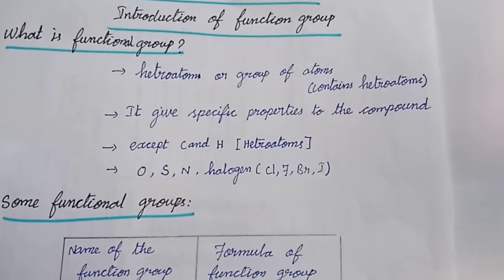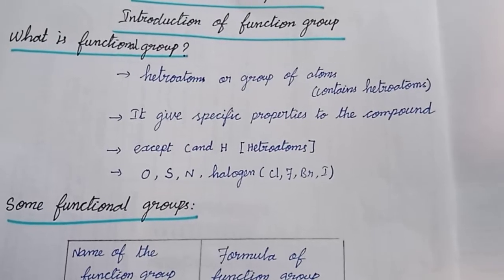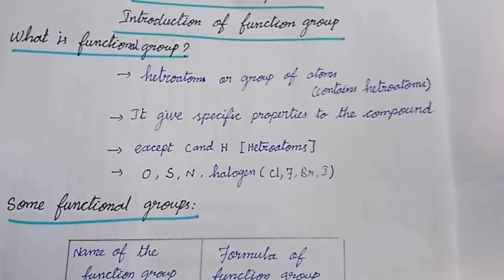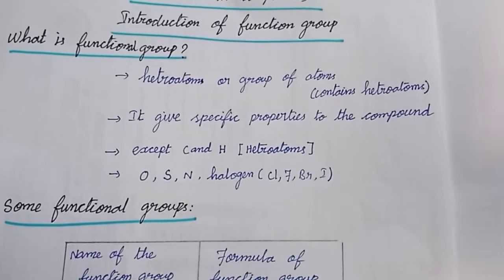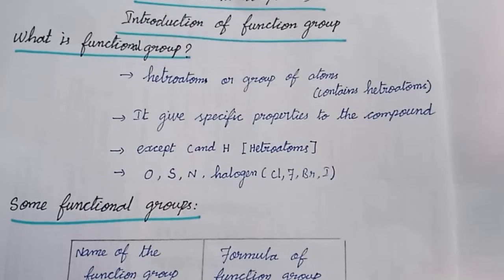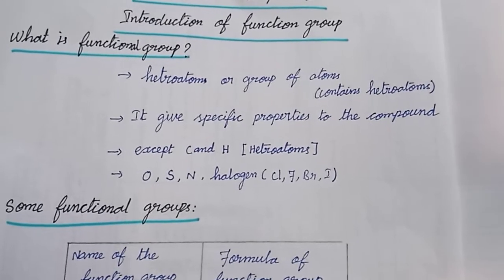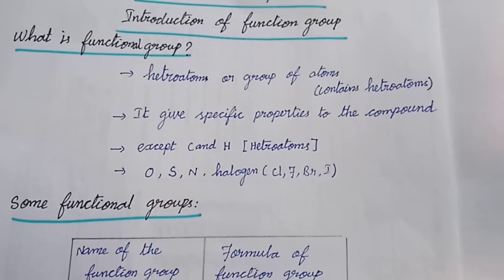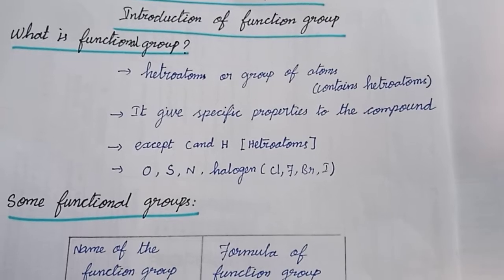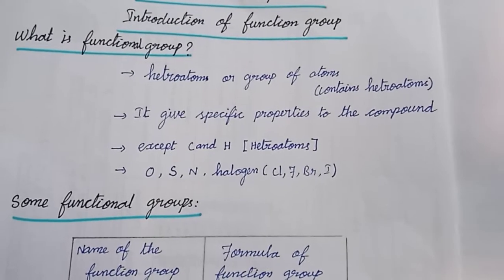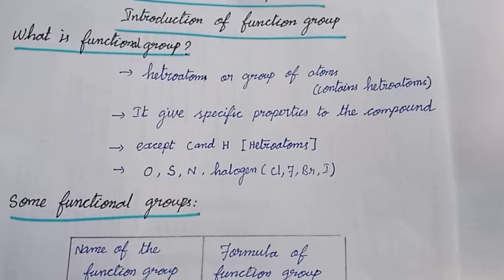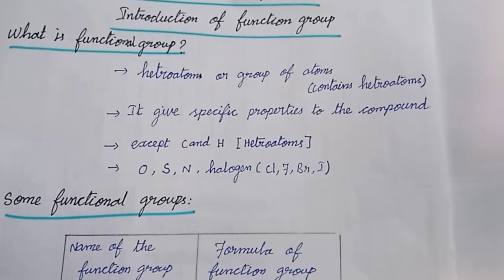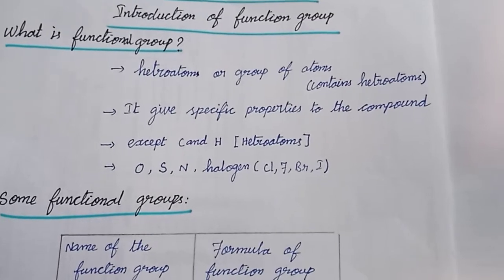The word heteroatom denotes anything except carbon and hydrogen, because you know that hydrocarbons are made up of carbon and hydrogen only. Other than carbon and hydrogen is called heteroatoms. So in a hydrocarbon chain, hydrogen is replaced by a heteroatom or a group of atoms to form a new compound. That new compound has different chemical properties compared to its parental compound.